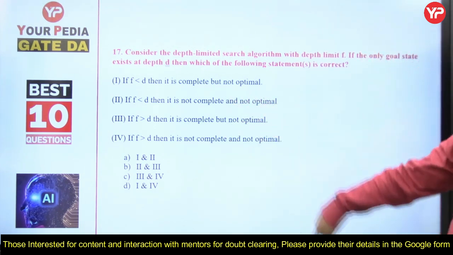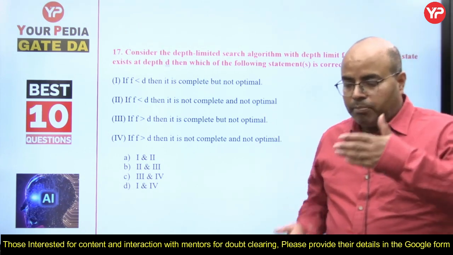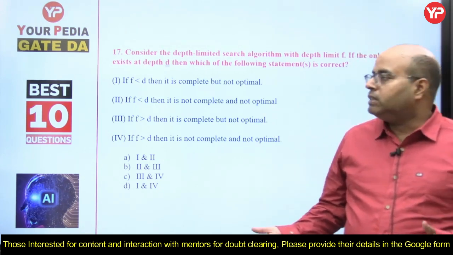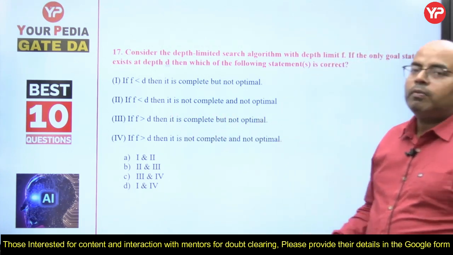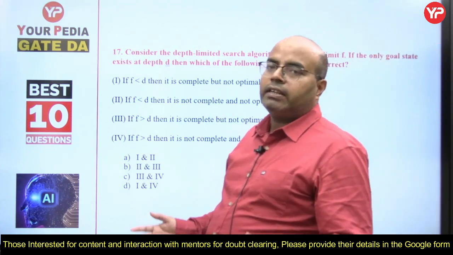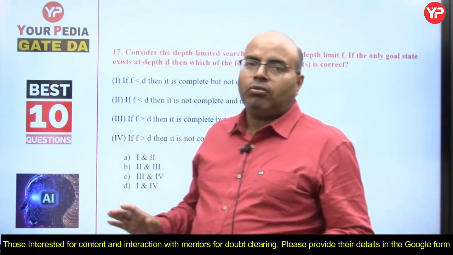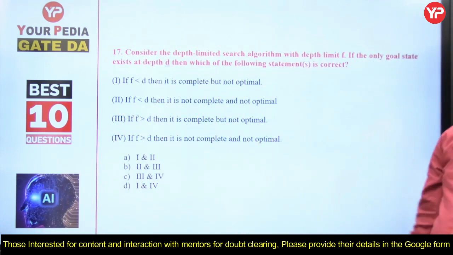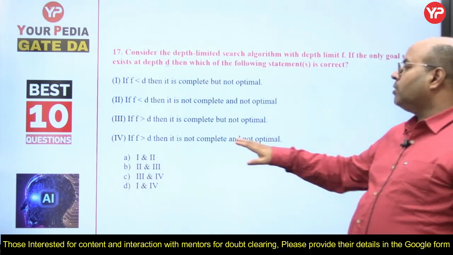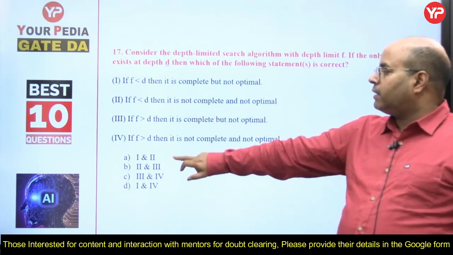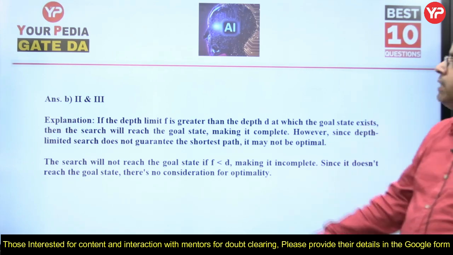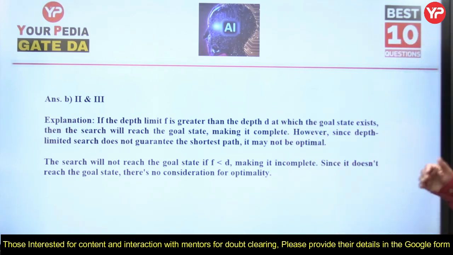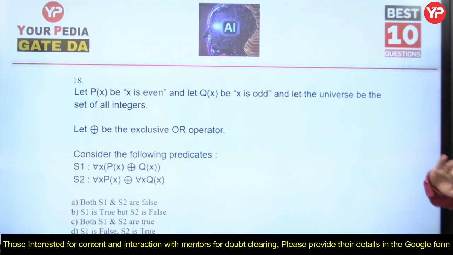Now if F is greater than D, it's going deeper than where the goal is, so it will definitely find the goal. It's complete but not optimal, because there's no guarantee that it is going to find the best solution. So 2 and 3 are correct, that's B. If the depth limit F is greater than the depth D at which the goal state exists, then the search will reach the goal state and become complete.